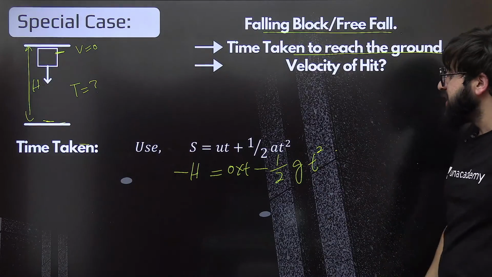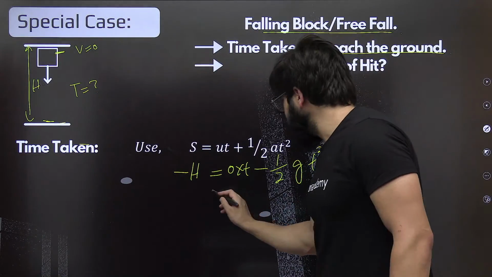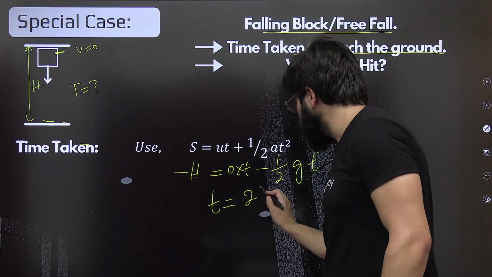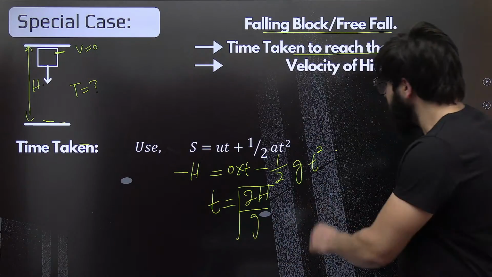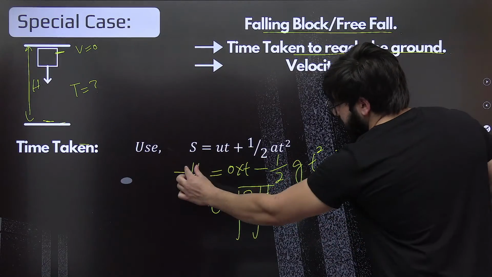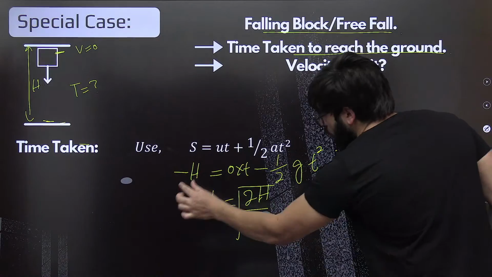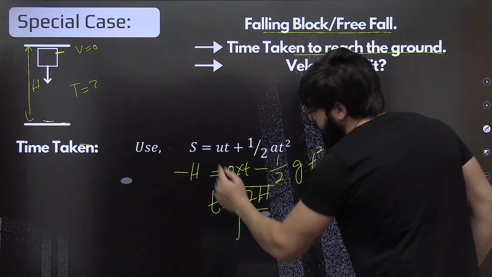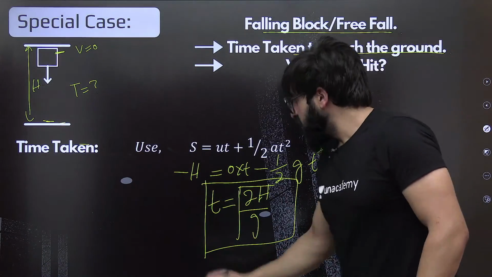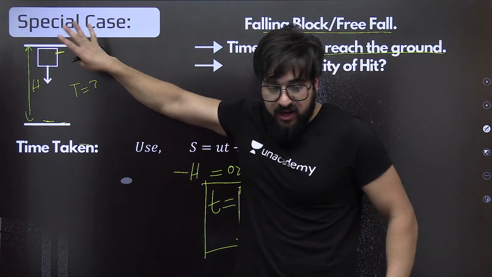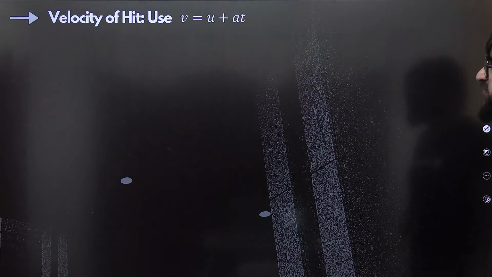Okay, come on, all of you. Now we need to find the value of t. Can you find it? Definitely. So t will be nothing but root of 2h by g. Why? Because 2 multiplied by h, the minus will get cancelled off, giving 2h upon g, and the square will make a root over here. So this is the time taken from this point to this point if the body is falling.